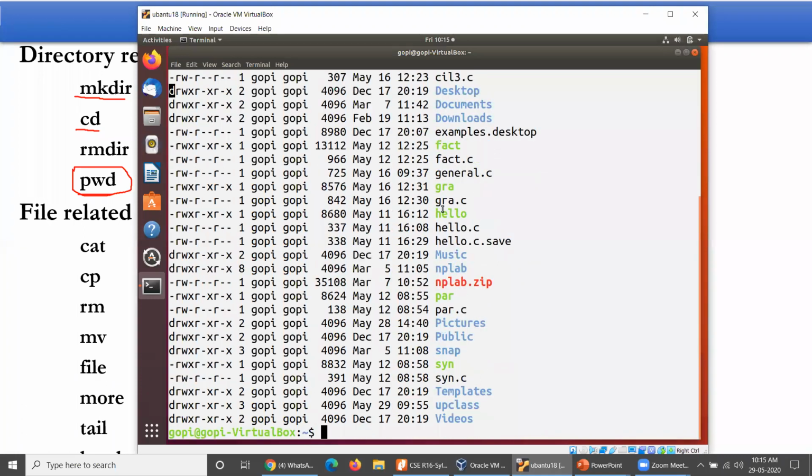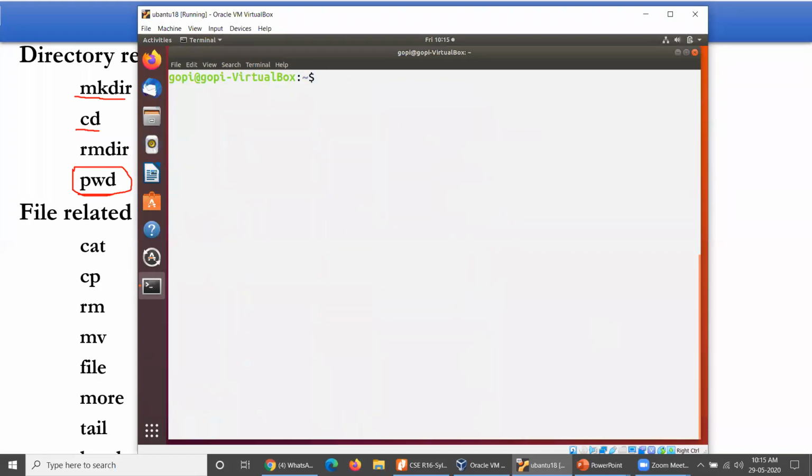Okay, let us enter into the actual directory which I created for explaining things to you. The directory name is UP class. So cd followed by that directory name. Let me clear this, otherwise you may be unable to see it.